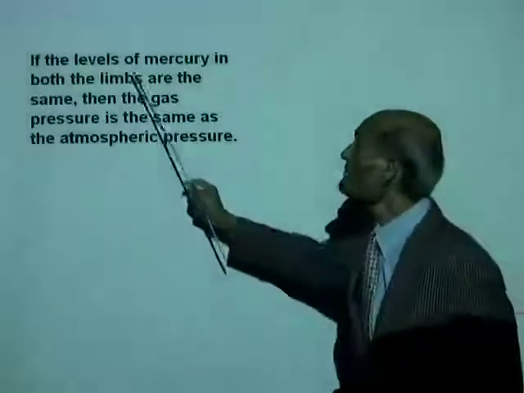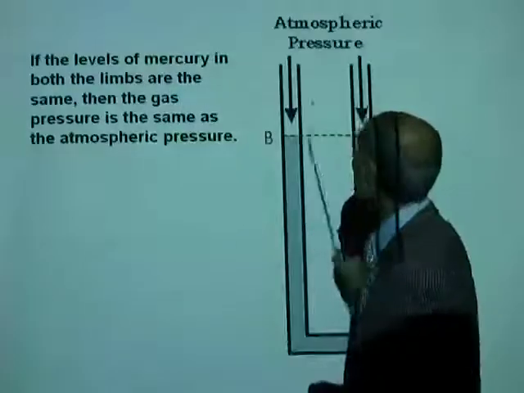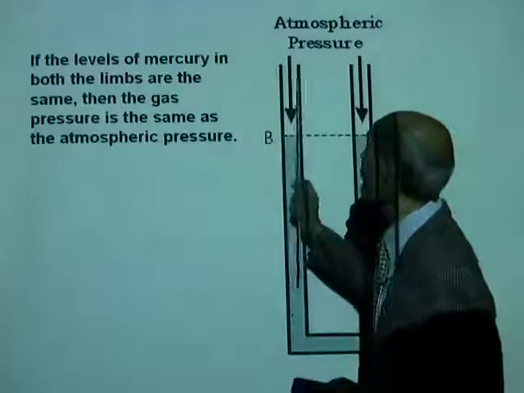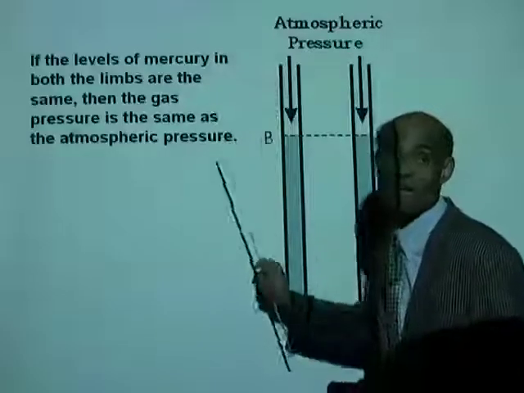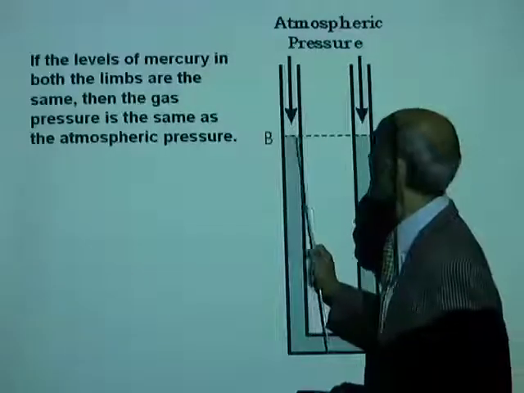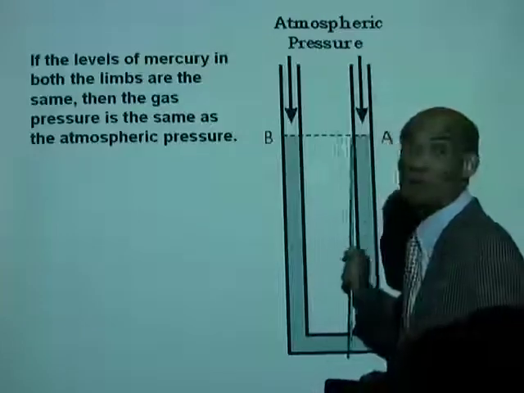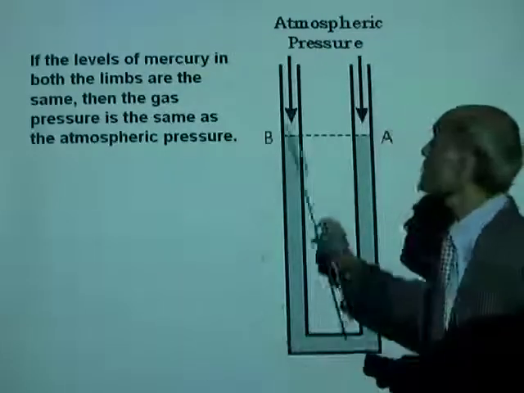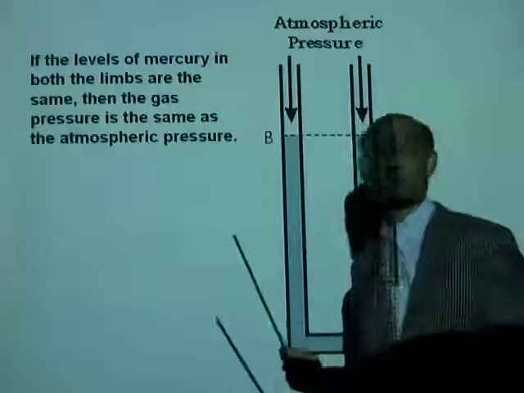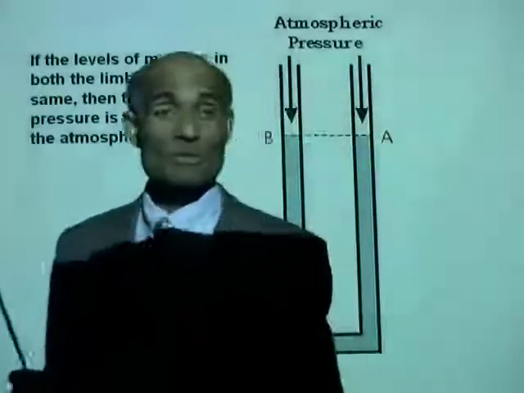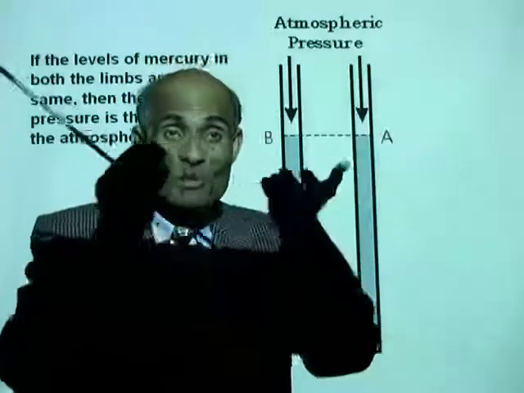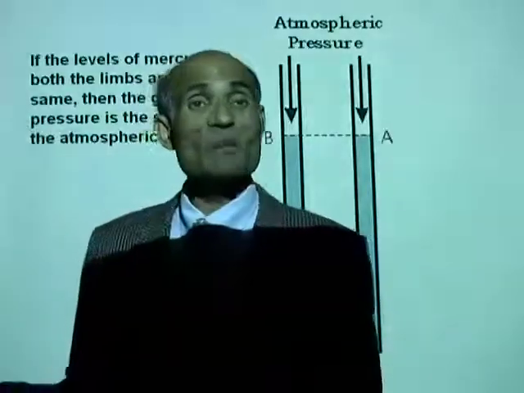Now, suppose this is the manometer before we connect it to the gas supply. You notice that the levels of mercury at both the limbs of the manometer are the same. That means both are atmospheric pressure.